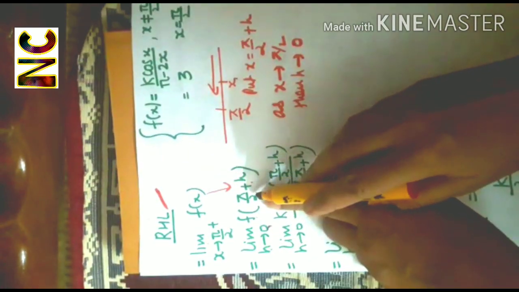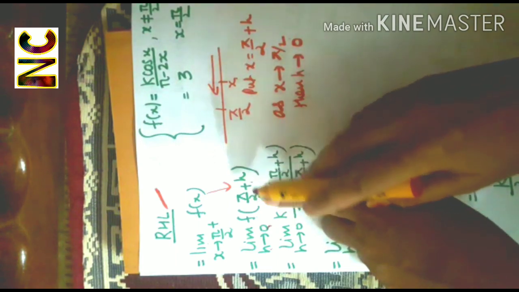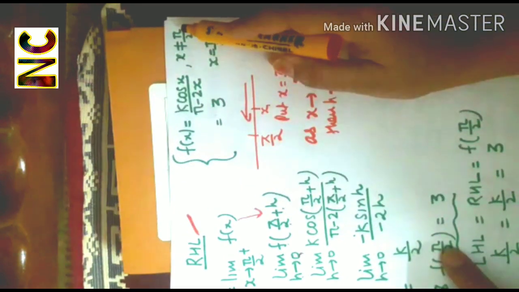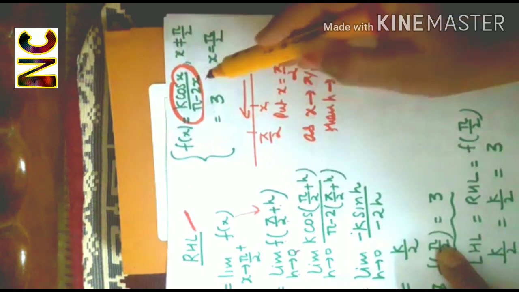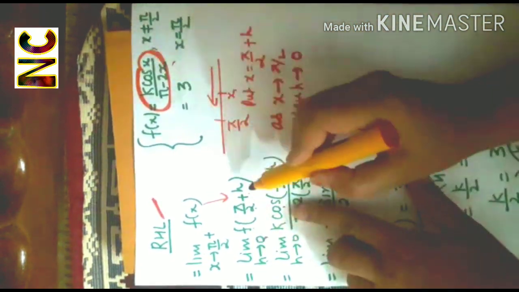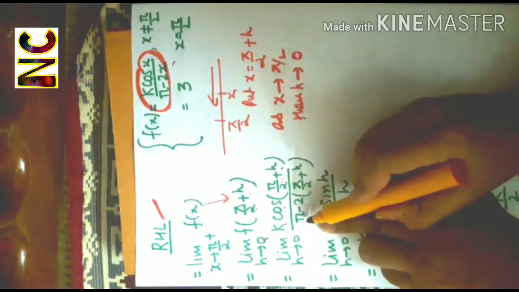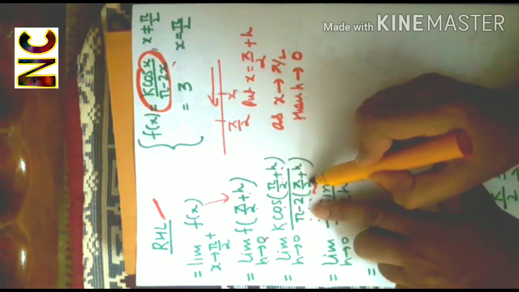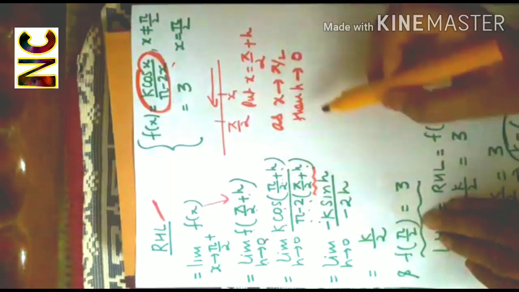Now, again pi by 2 plus h is greater than pi by 2. So, it is not equal to pi by 2. So, whenever input is not equal to pi by 2, we use f(x) equal to this. So, limit k cos x, replace x with pi by 2 plus h upon pi minus 2x, and again replace x with pi by 2 plus h.